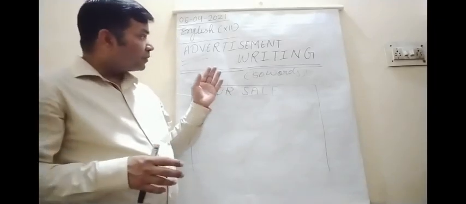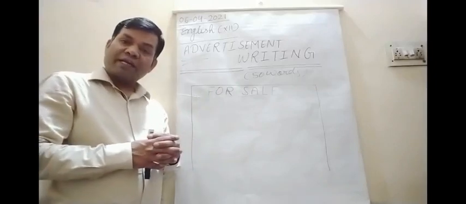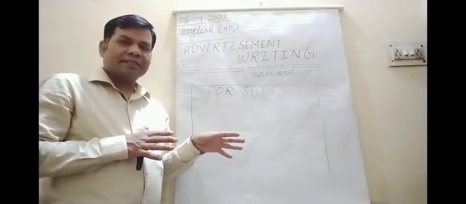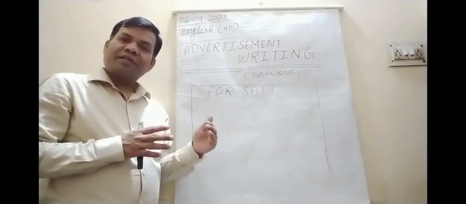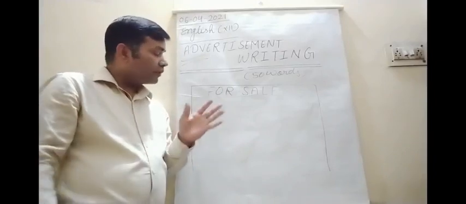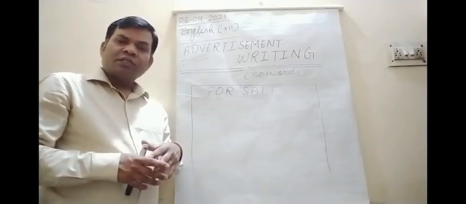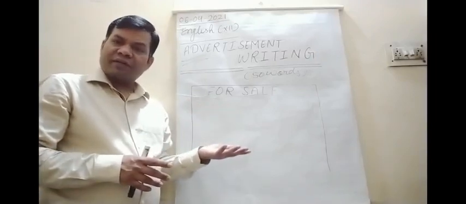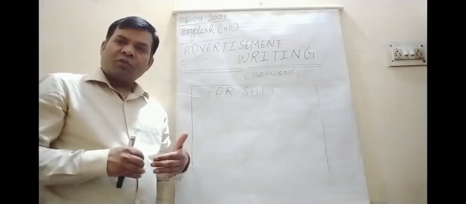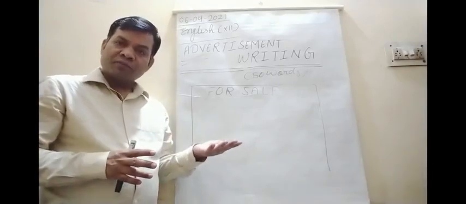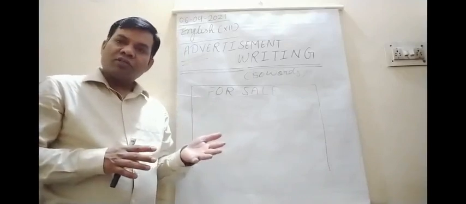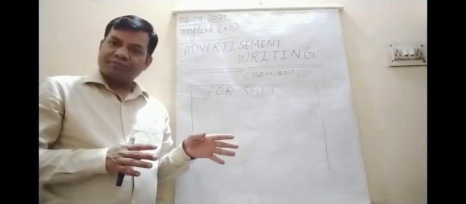If it is for purchase, then you should write, we are now discussing accommodation only, for sale and purchase of property only. So if it is for purchase, the same thing will be given by the buyer: what types of house, what types of property he or she is looking for. So he or she must mention.